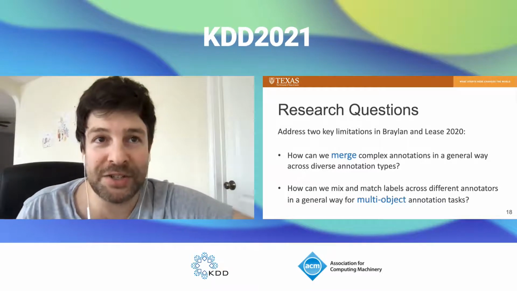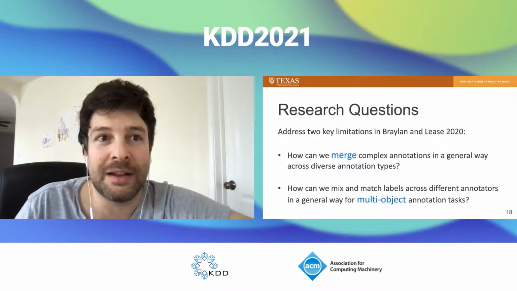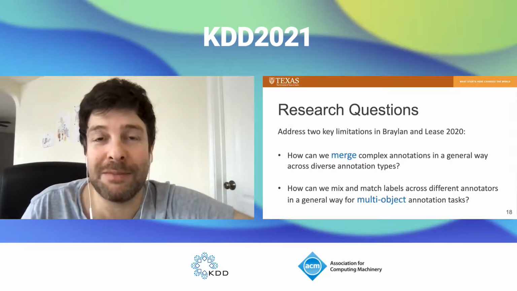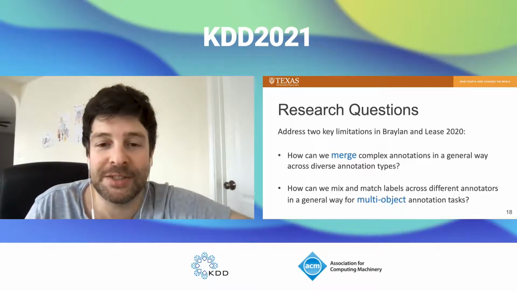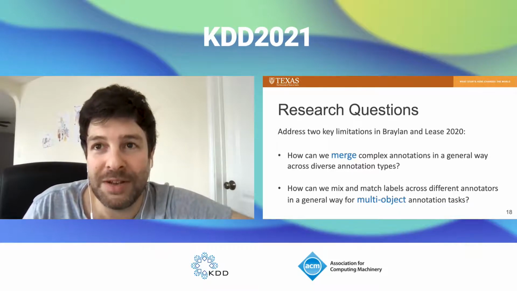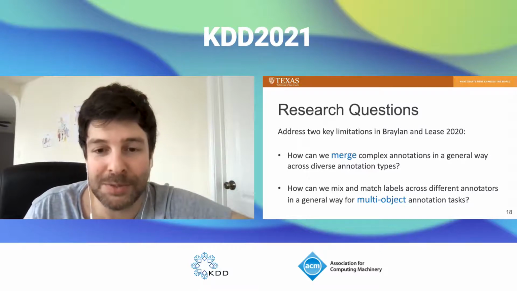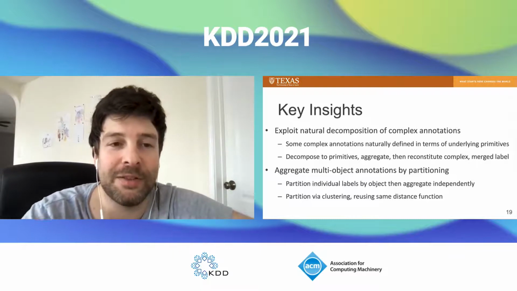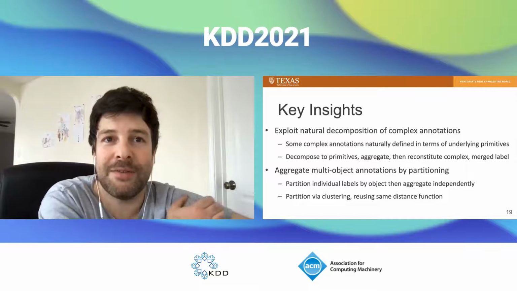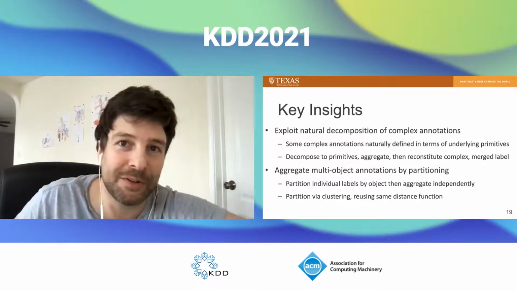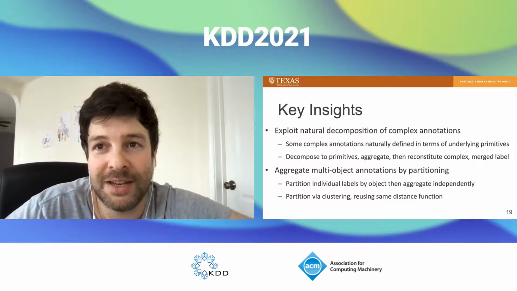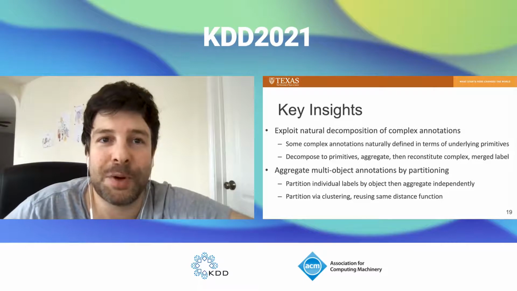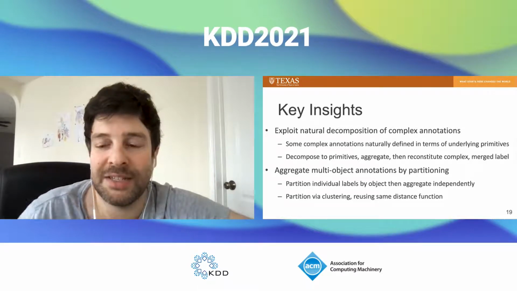So our two research questions are these. How can we merge complex labels, and how can we mix and match labels in multi-object annotations? And importantly, we want to have as generally applicable a technique as possible for both of these. The main insights we base our ideas on are the following. First, complex labels often have a kind of natural decomposition into numerical primitive features. These primitives can be aggregated and recomposed into a new merged complex label. This helps generalize an approach to merging across a wide range of complex annotation types.